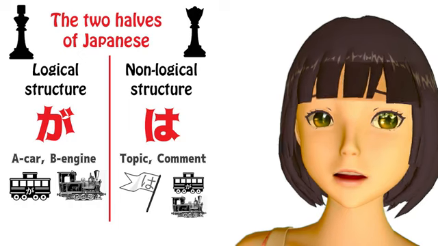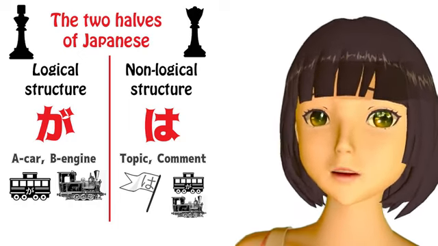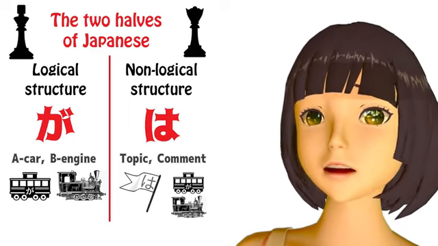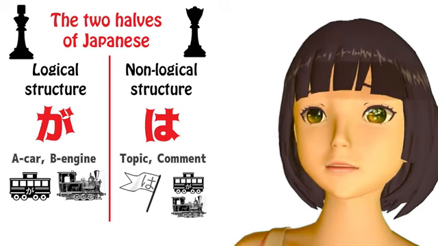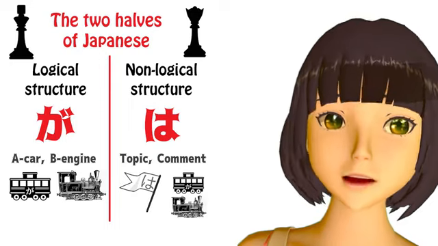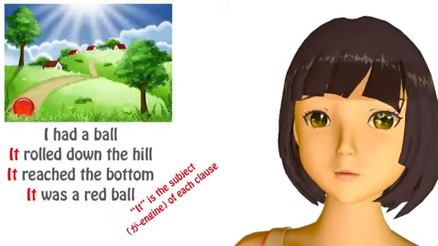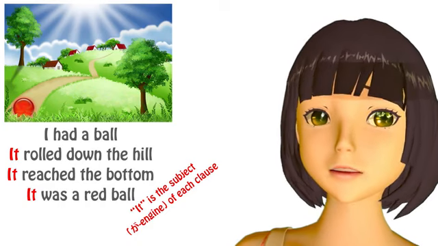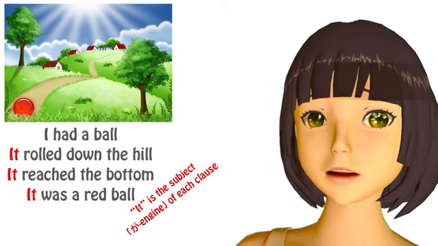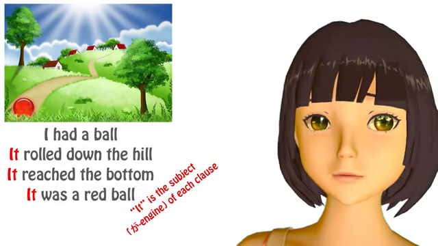Every language has topics. Most languages are not, like Japanese, topic-prominent. But to explain what a topic is in English, here's a very quick example. In English, we track topics by using pronouns, and that's why English uses so many pronouns. That's why it's saying "it" all the time. So if we say, I had a ball, it rolled down the hill, it reached the bottom, it was a red ball. As you see, each time the ball is marked with "it".